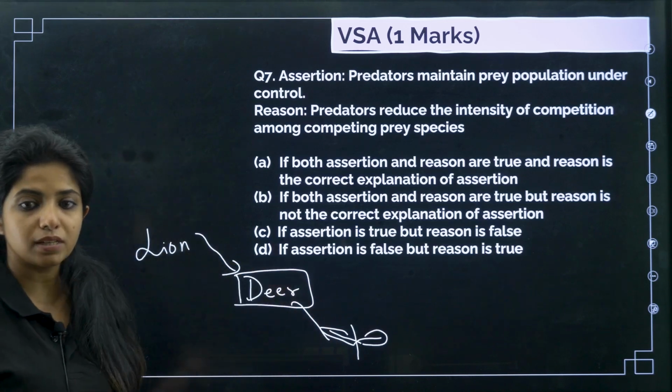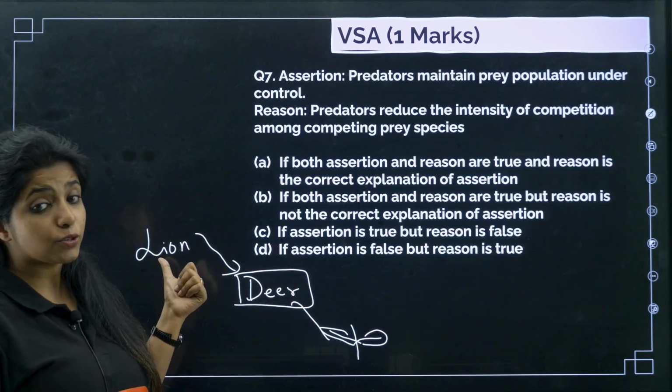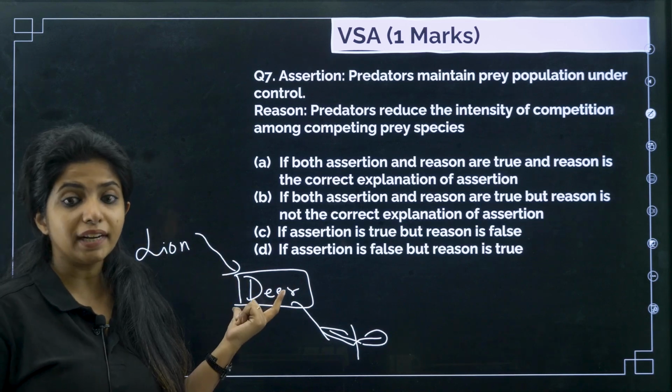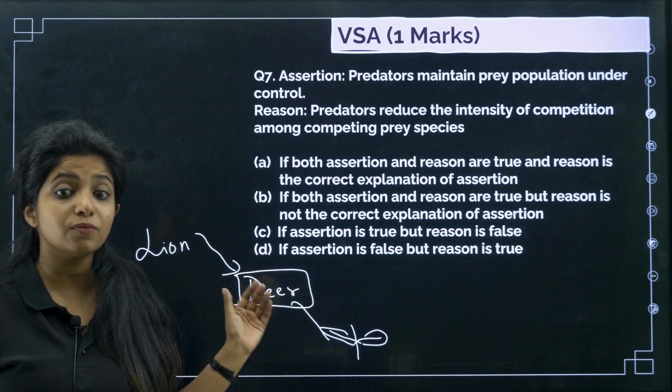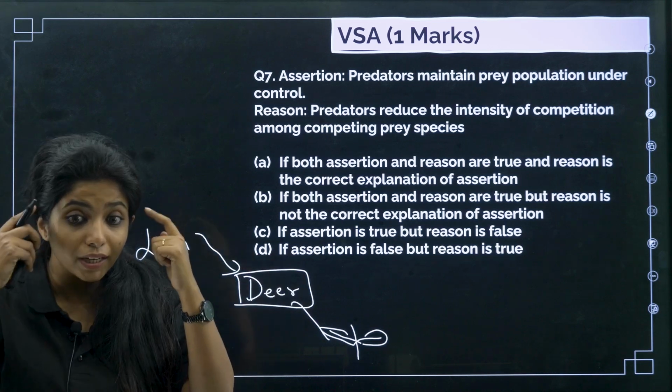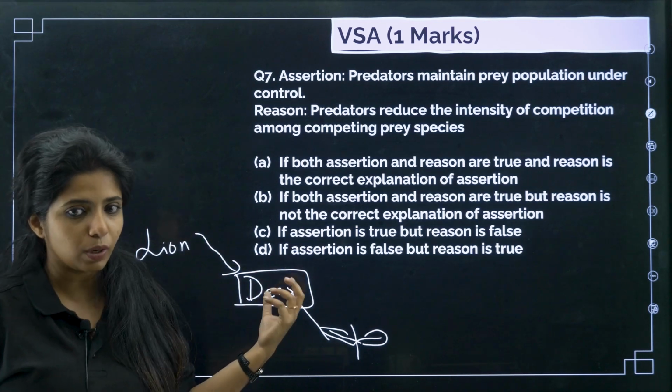So basically, this lion has to make sure that the deer population is under control. And this lion also has to make sure of one more thing, that it is not eating all the deer. Okay, so it has to eat in control, and they do that. Predators, we say, are prudent. So they logically think and do things. They don't eat all the deer. They target the weak ones and eat them.